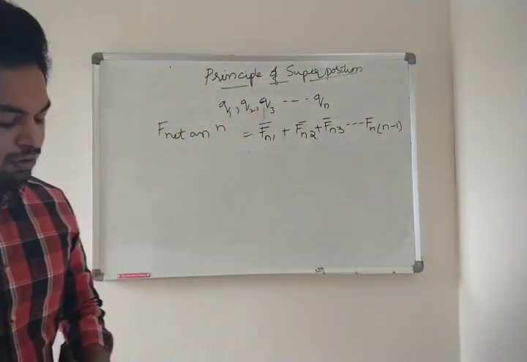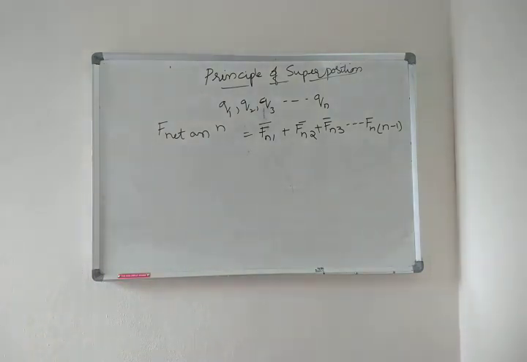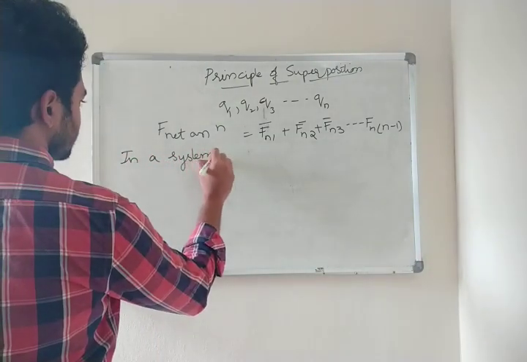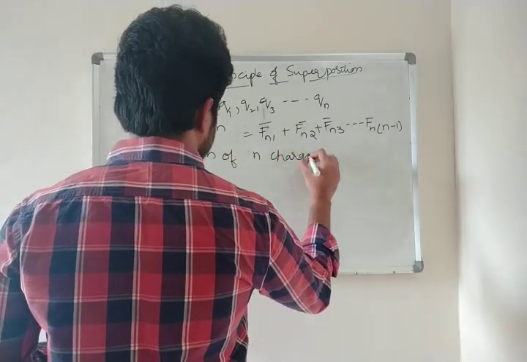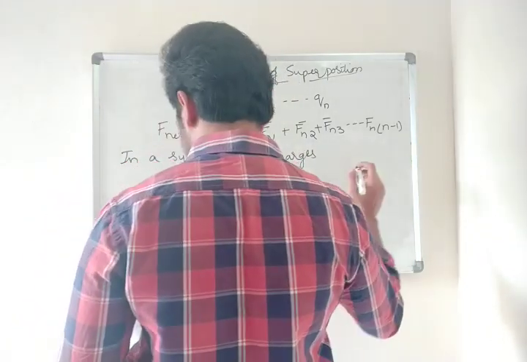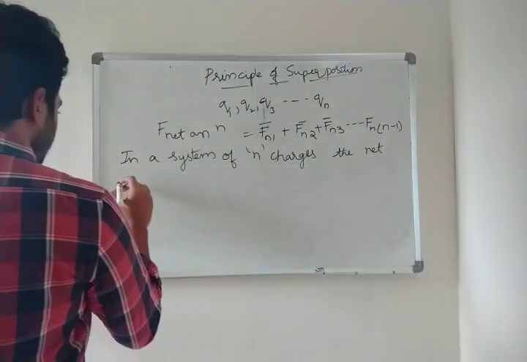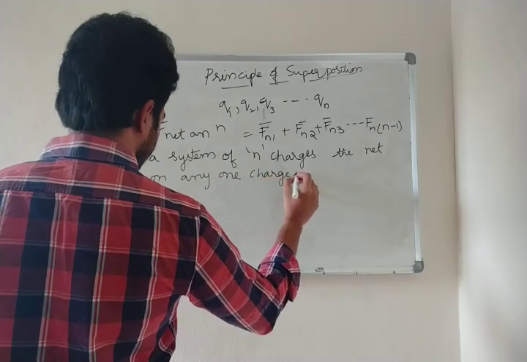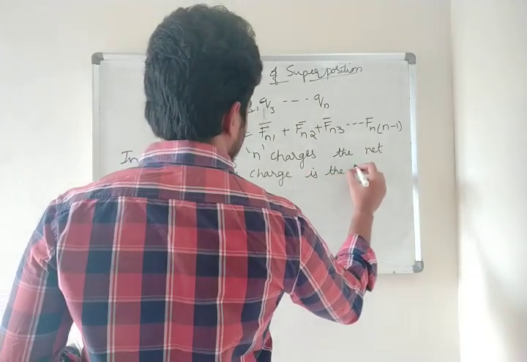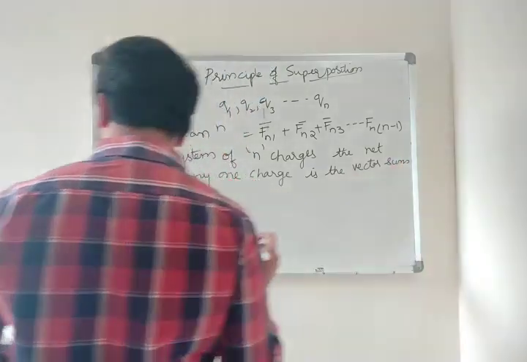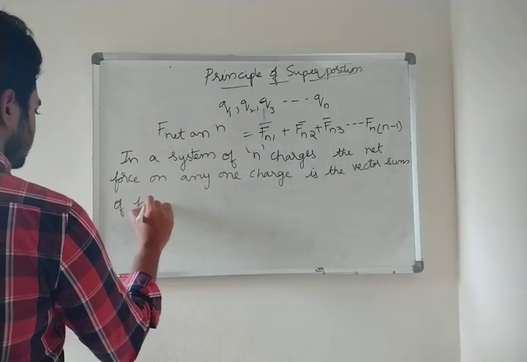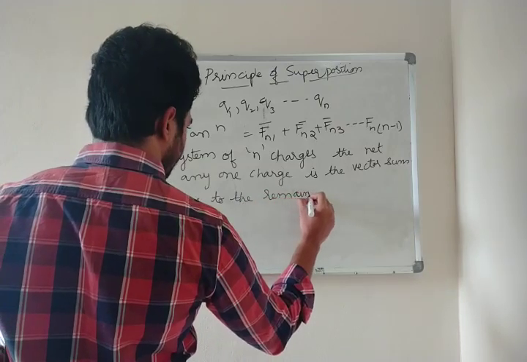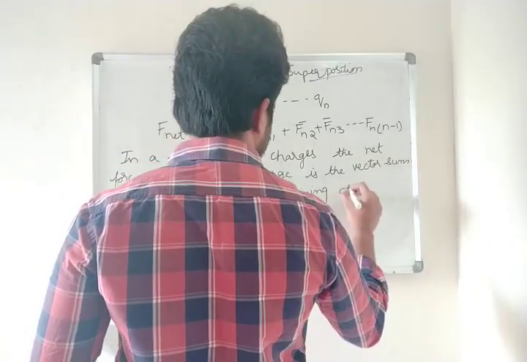Clear? Now note down the definition. The exact definition is, in a system of n charges, the net force on any one charge is the vector sum of force due to the remaining charges.